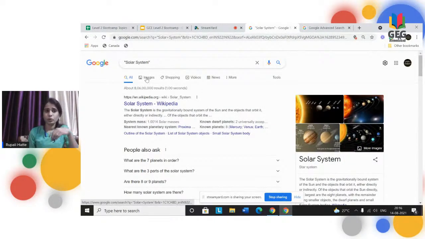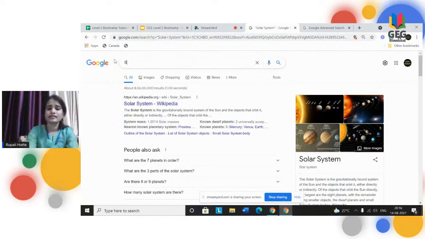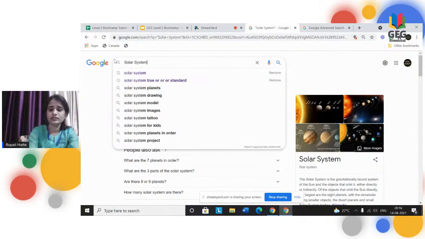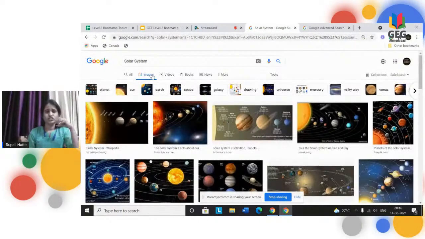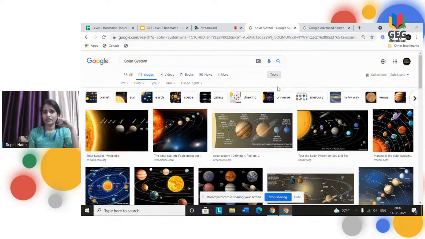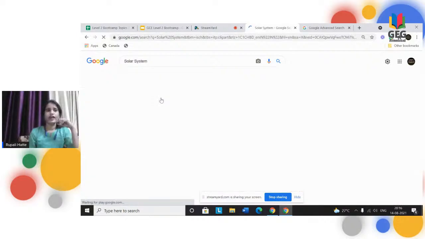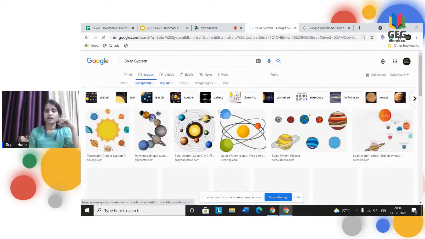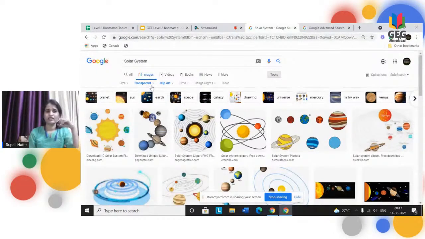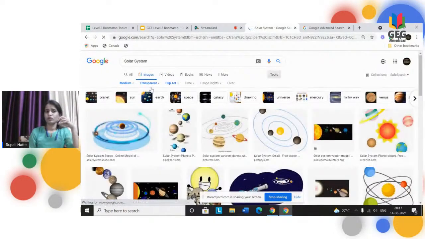Second, the most important question from the exam point of view: they'll be asking you for some information, and they'll be asking you to get an image. They will also mention a particular type of image. For example, if they're asking you for clip art, then we have to click on tools, and then click on type to get the clip art images. What I like is color transparent. Here you do not have to work on the background or crop anything, so you can easily get transparent images. Size, they can also ask you to go for medium size or large size depending upon the scenario.